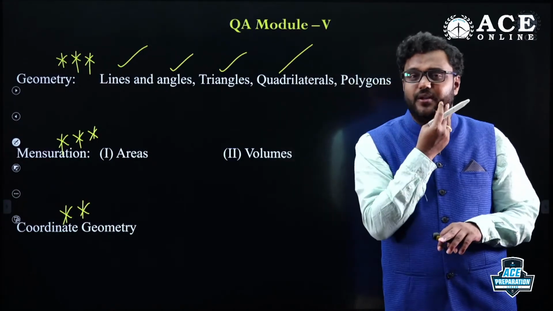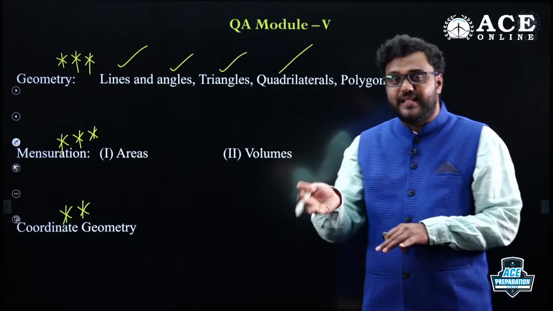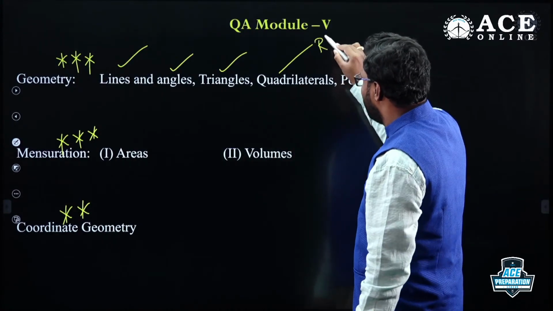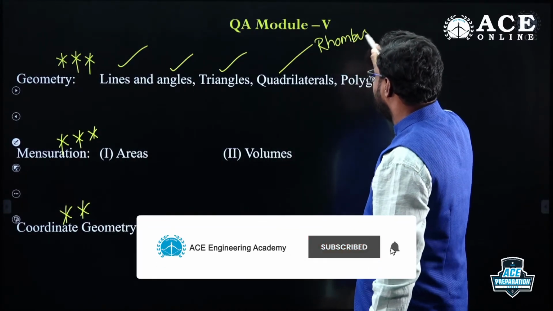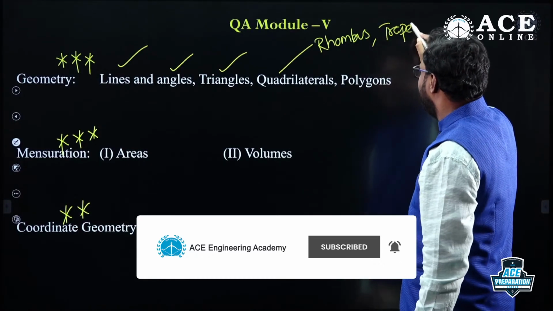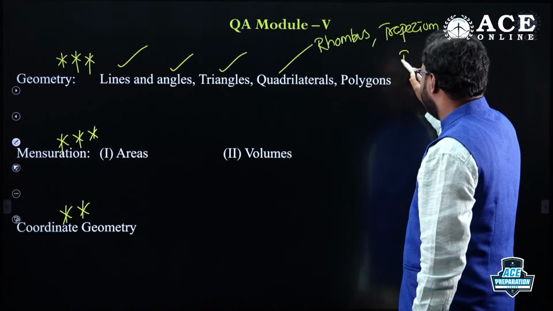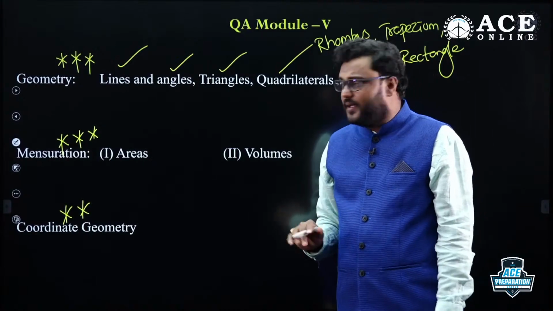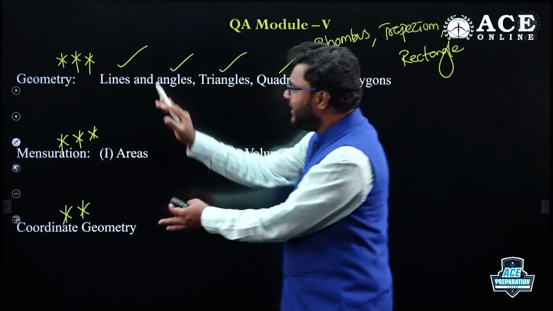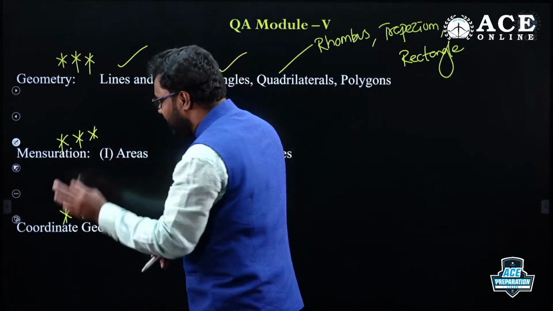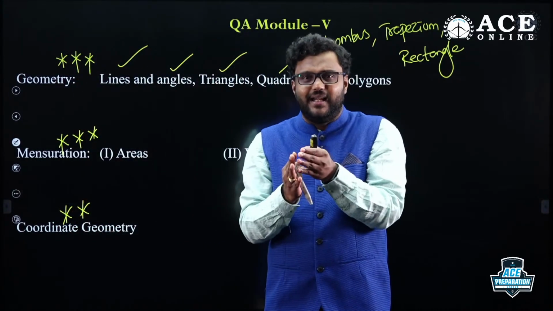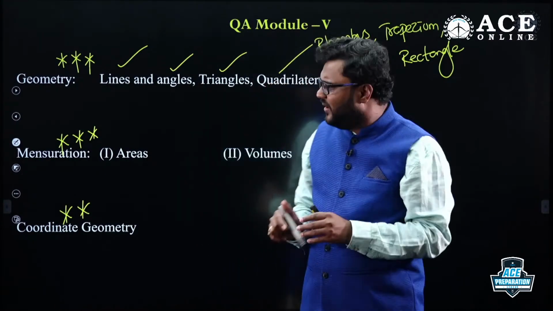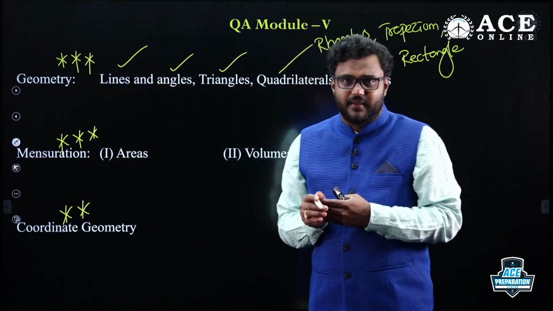You can see in GATE 2022, 2021 and 2020 and ESC 2021, 2020, 2022, we can find more questions related to rhombus also. Last year they asked 2 to 3 questions. They asked questions related to trapezium. You can find questions related to rectangle. Whether it is ESC or GATE, in the last 2 to 3 years they asked more questions on these. These 3 are internally connected. Don't separate geometry and coordinate geometry. We cannot exactly segregate that this is only coordinate geometry and this is only geometry, it is not required specifically. All these 3 can be internally connected.